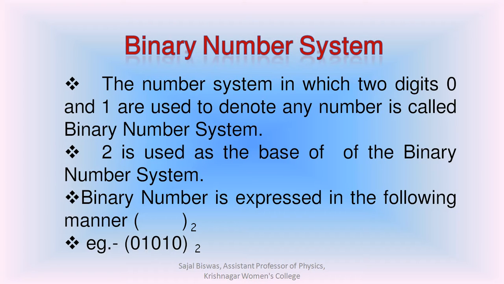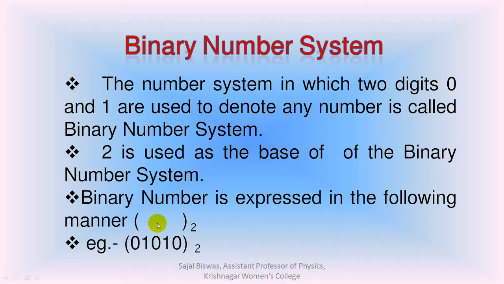First of all, the binary number system. The number system in which two digits, 0 and 1, are used to denote any number is called binary number system. 2 is used as the base of the binary number system. Binary number system is expressed in the following manner.